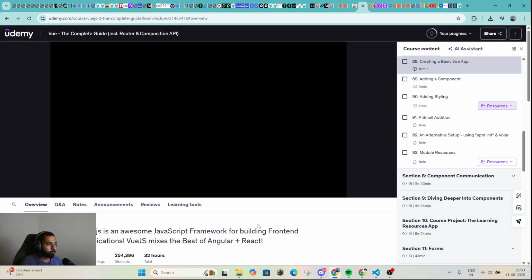.vue is the extension which I'll use so that I can use these single file component features in that file, having a separate template, script, and styling section. I like that a lot. It helps me split that logic and yet have it all in one place, and therefore we will work with such Vue files a lot throughout this course and in any Vue application you're going to build.